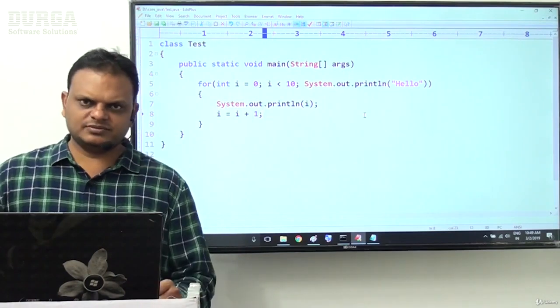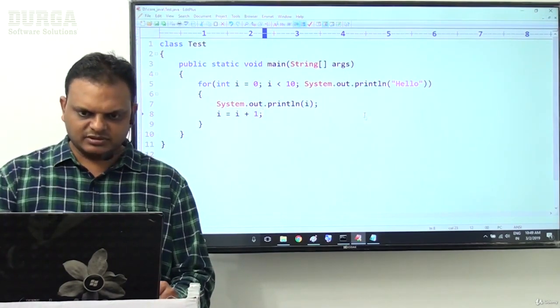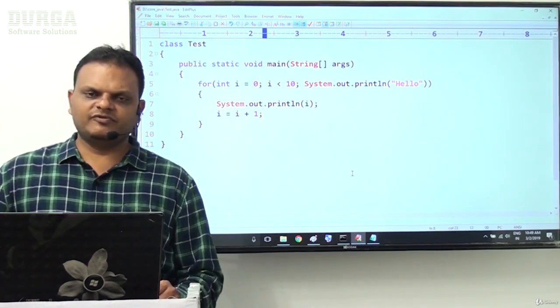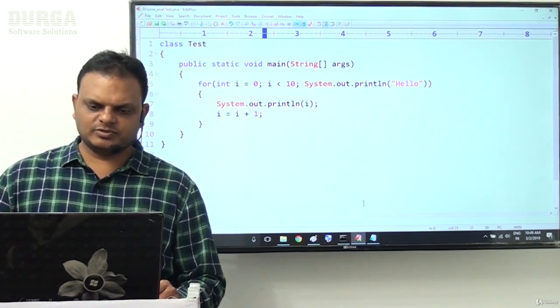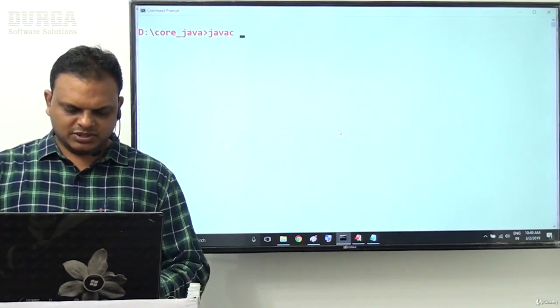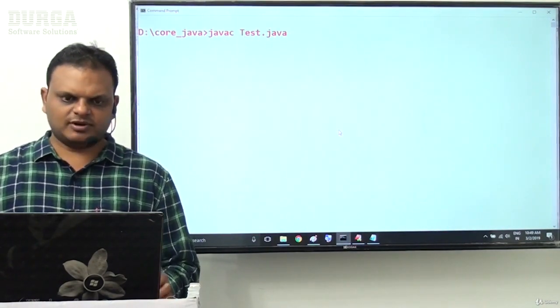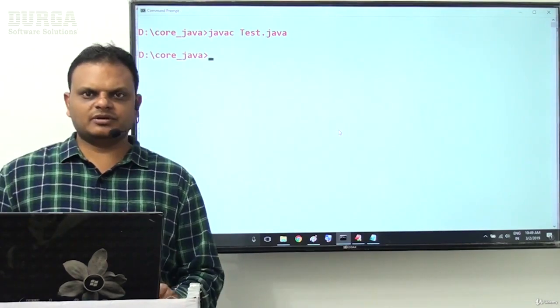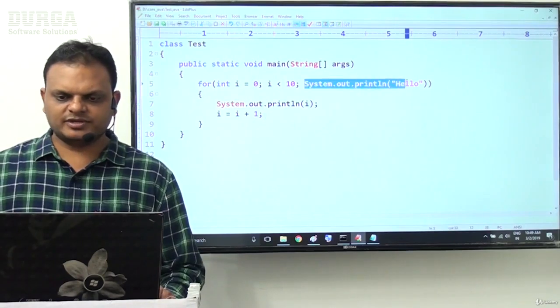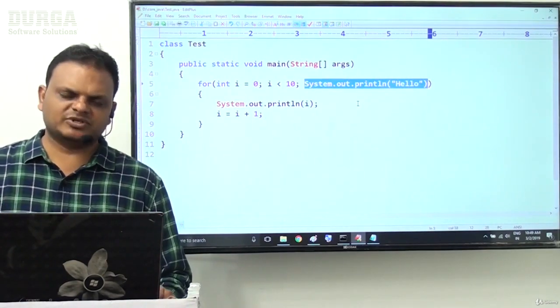Any statement is allowed? Alright sir, now we need to compile this one. If we get a compilation error, then it is not possible. If we do not get a compilation error, then it is possible directly. Let us check this one. javac test.java. No compilation error. That's fine, it is possible. So any statement can be provided here. Any statement is allowed as expression 3.